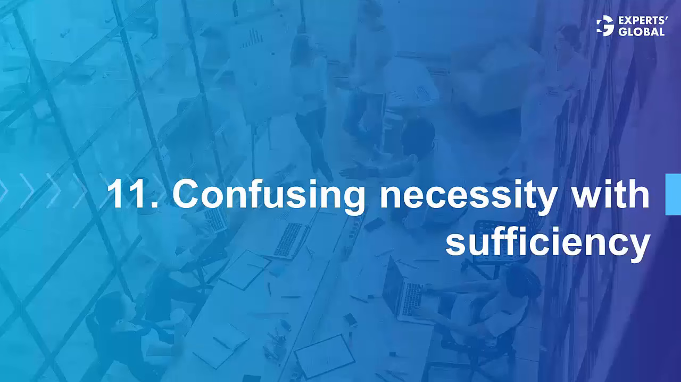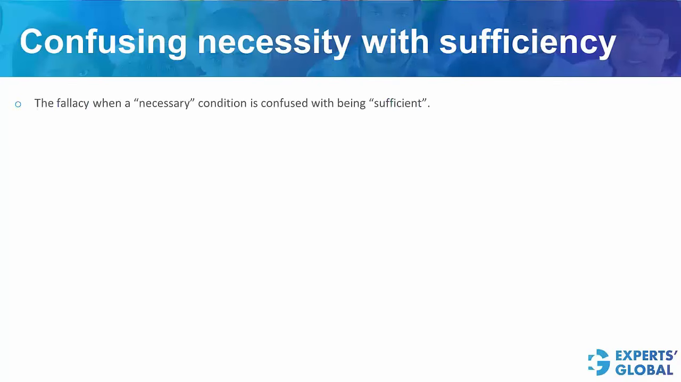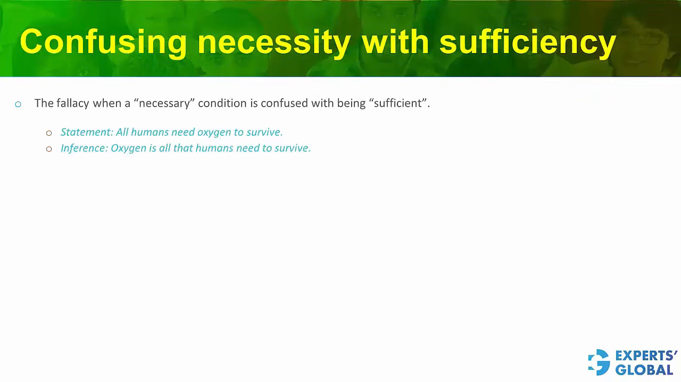Next fallacy is confusing necessity with sufficiency. This happens when a necessary condition is confused with being a sufficient condition. Look at this statement here. All humans need oxygen to survive. Oxygen is necessary, but we cannot say that oxygen is all that the humans need to survive. Oxygen is necessary, but not sufficient. Drawing such an inference would be confusing necessity with sufficiency. Such an inference would, of course, be incorrect.